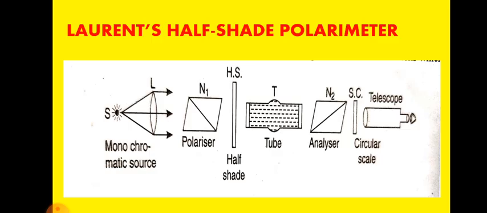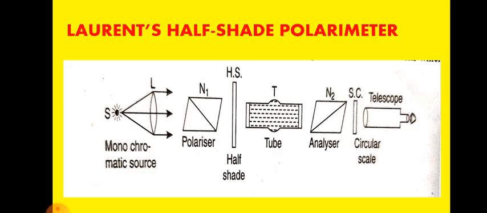N1 acts as a polarizer while N2 acts as the analyzer. N2 is capable of rotation about the common axis of N1 and N2. The rotation of the analyzer N2 can be read on a graduated circular scale. Verniers are also provided to read fractions of a degree.